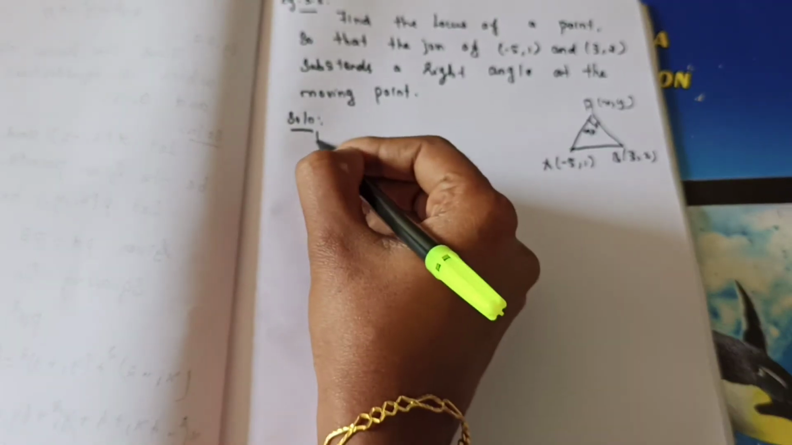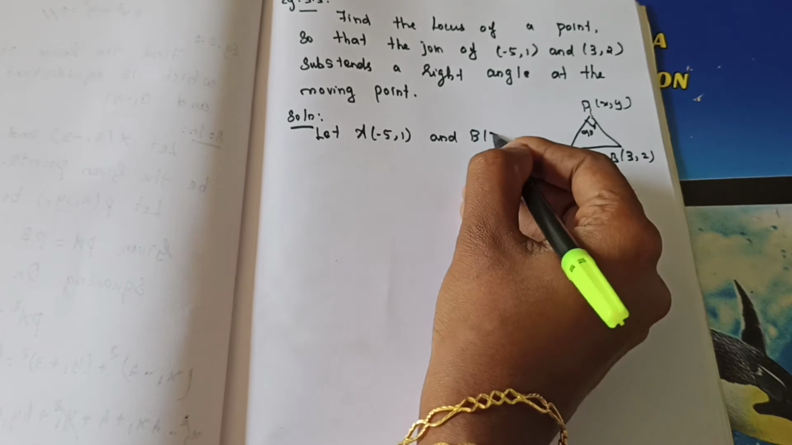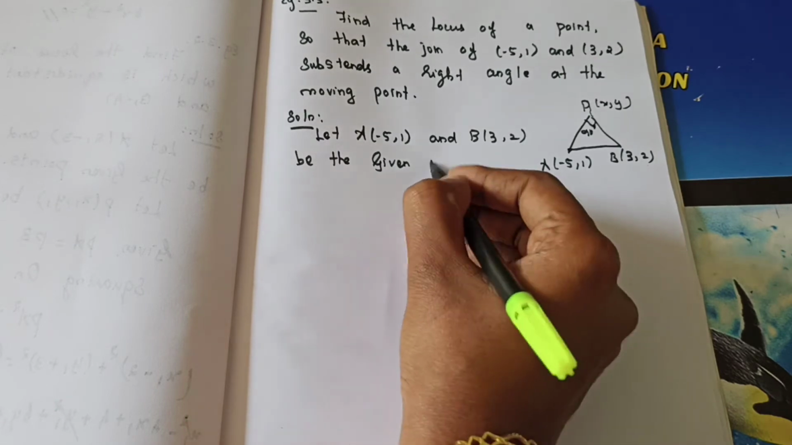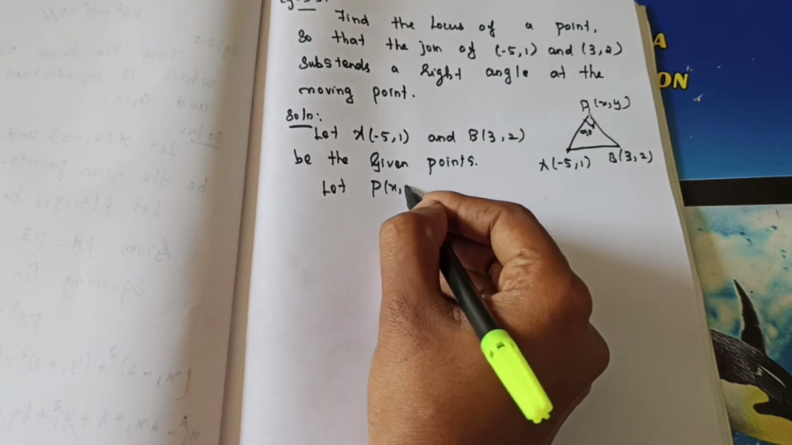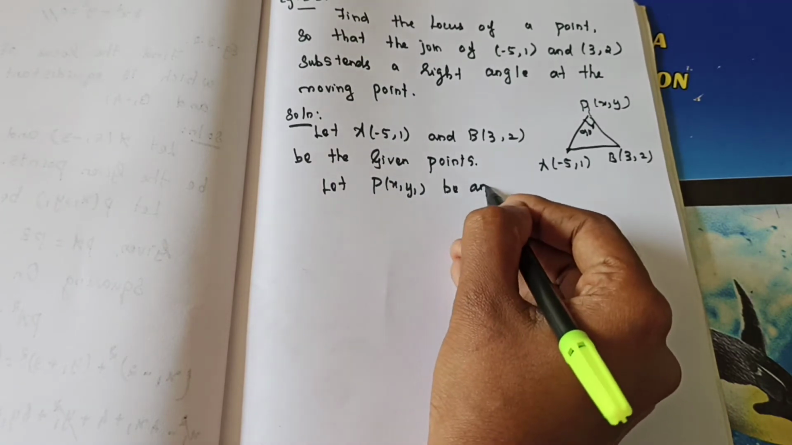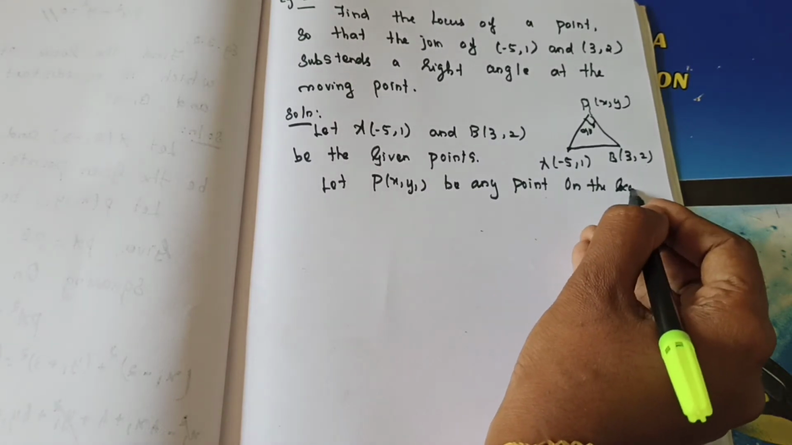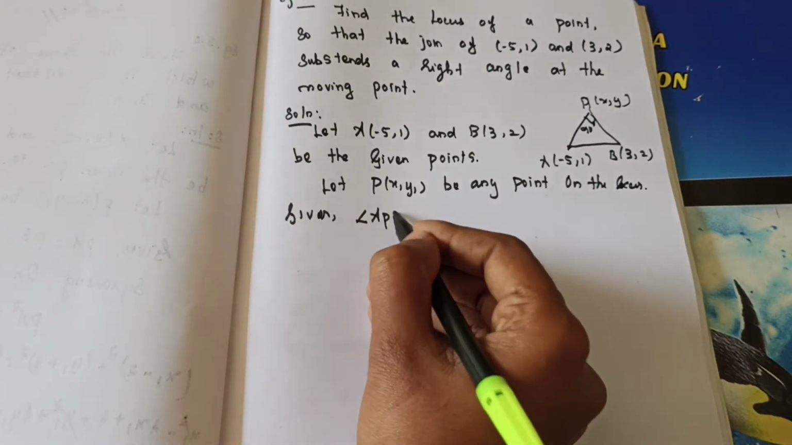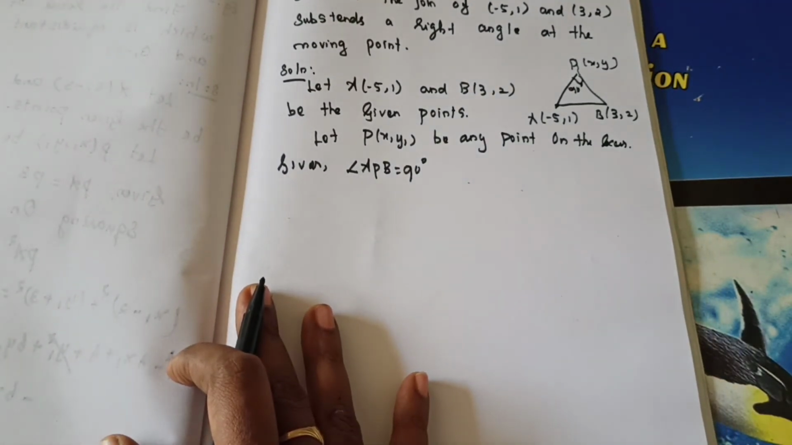Solution. Let A(minus 5, 1) and B(3, 2) be the given points. Then let P(x1, y1) be any point on the locus. It is given in the question. Angle APB, what's the value? 90 degree. Why 90 degree? Right angle. Right angle means what's the angle? 90 degree. Understand? So APB equal to 90 degree.